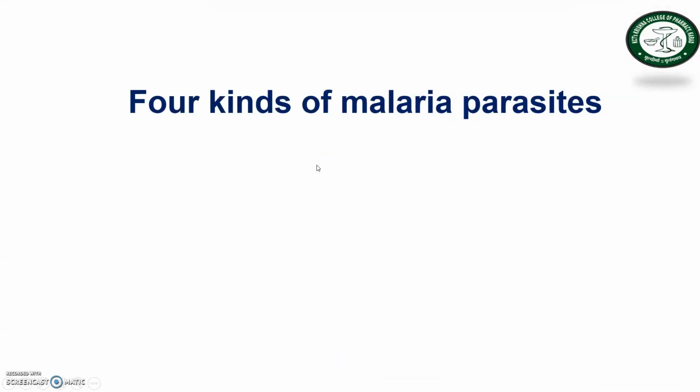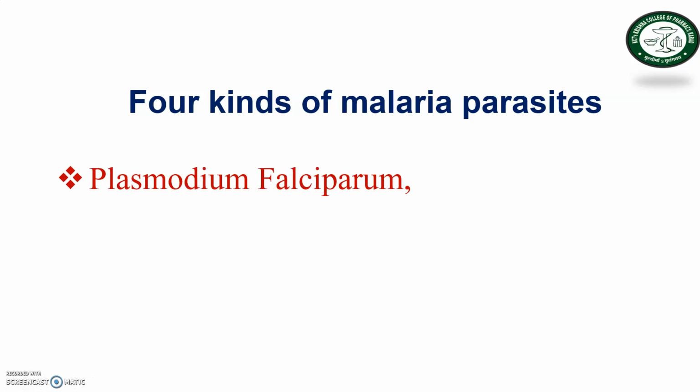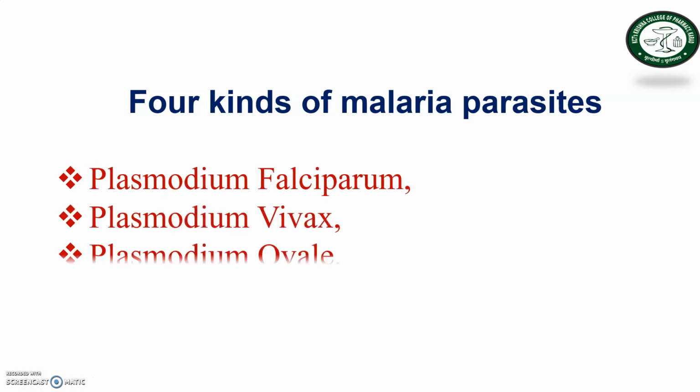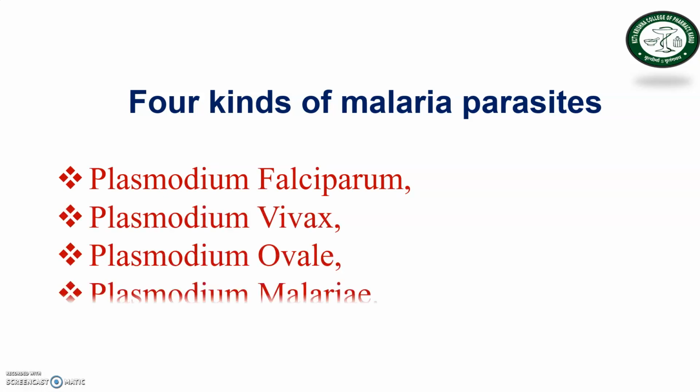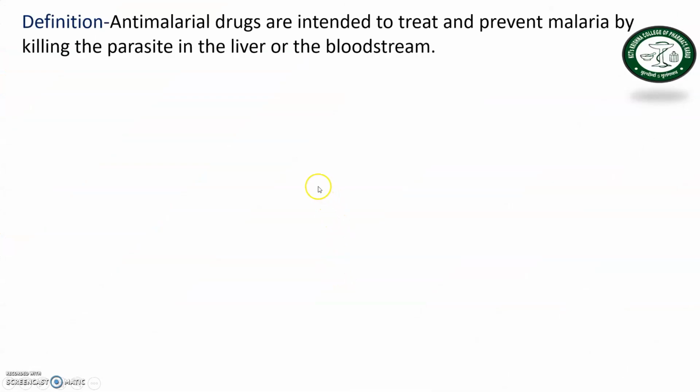Now, there are four different kinds of malarial parasites: Plasmodium falciparum, Plasmodium vivax, Plasmodium ovale, and Plasmodium malariae. These are the four different malarial parasites, and a malarial parasite is the causative agent for malaria. Now, what is the definition of anti-malarial drugs?